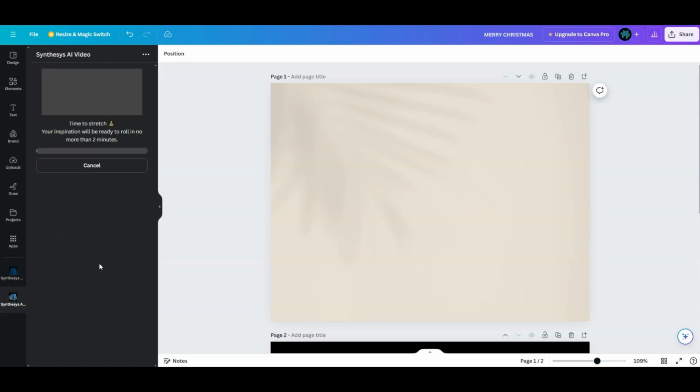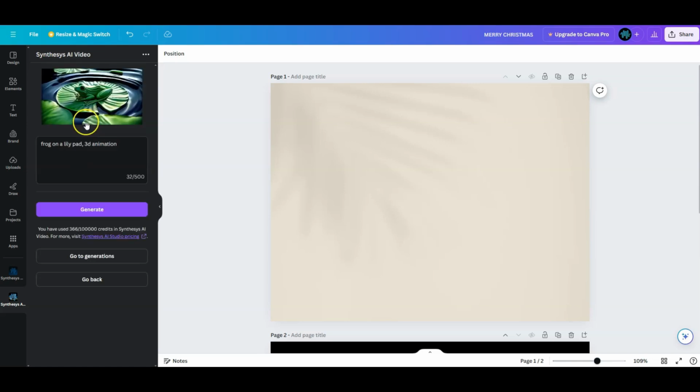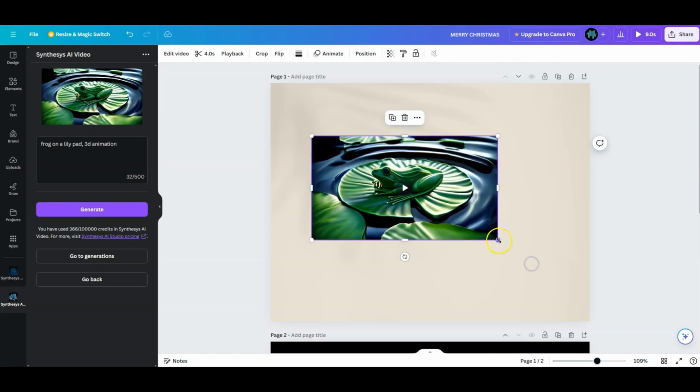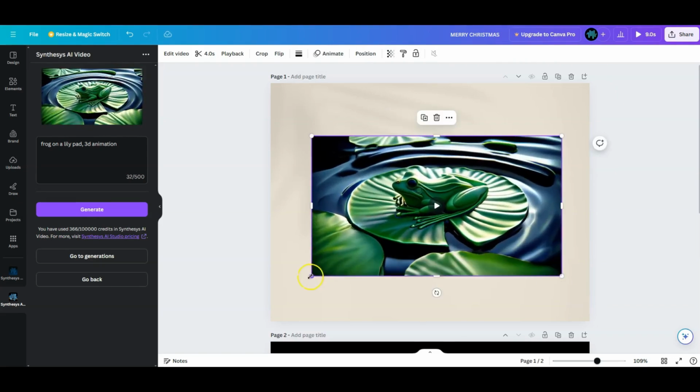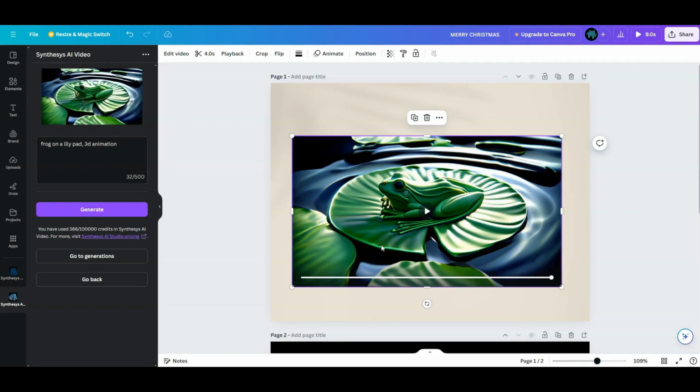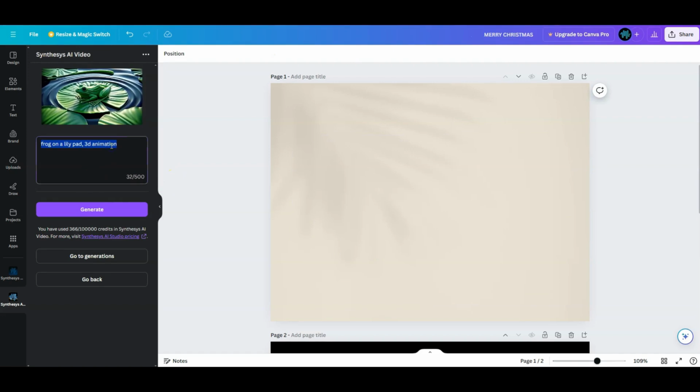You can now see the progress bar out here. Usually it is ready within less than 1 minute. There we go. So you can see the frog on a lily pad like we just entered in the prompt. So you can add it to your project by just clicking on it. And here the video has been added to your Canva project. So let me just expand it a little bit. All right. Now, to delete this video from your Canva project, all you have to do is select it and then delete it.